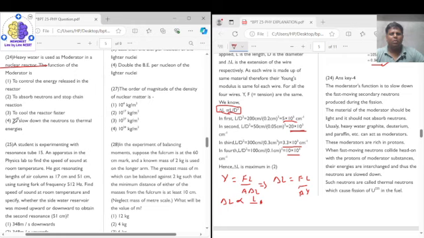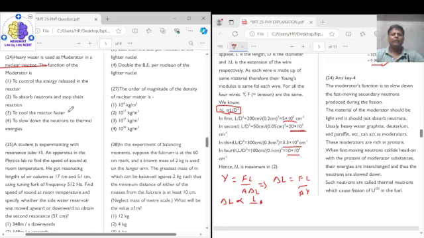See, the main function of the moderator is to slow down the neutrons, right? To control the energy released by the reactor, it cannot be controlled by the reactors, right? To absorb neutrons, if it will absorb the neutron and stop the chain reaction, then what's the use of the nuclear reactor? So this is also not correct.